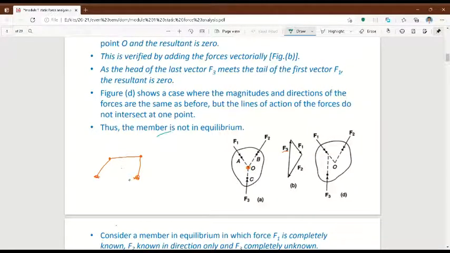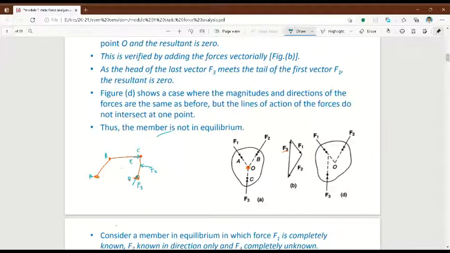If you take the links, consider this is A, B, C, D. There might be a force at C like this. Let us consider that as F1. Also, there is a force like this. Let us consider that as F2. And there is a force in this place, a kind of reaction force. Let us consider that as F3.